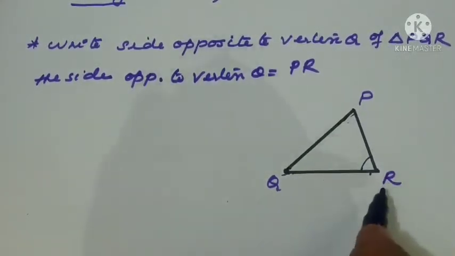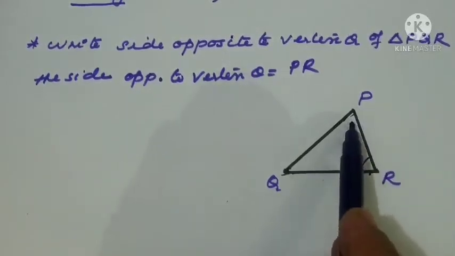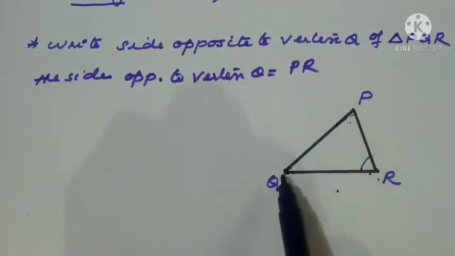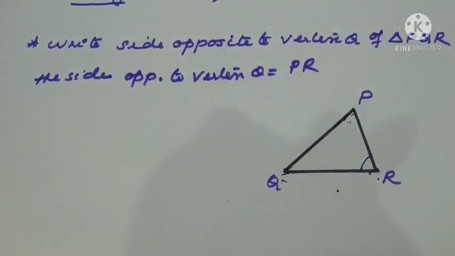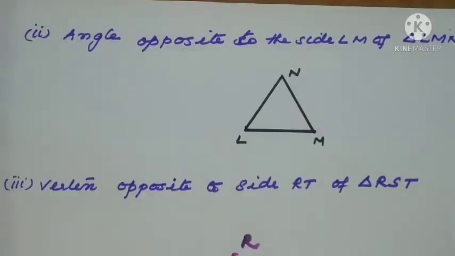So when a vertex is given, you can name the opposite side. Which is the opposite side of P? QR. Which is the opposite side of R? PQ. Which is the opposite side of Q? That is PR only. So all these are the sides opposite to the respective vertices.